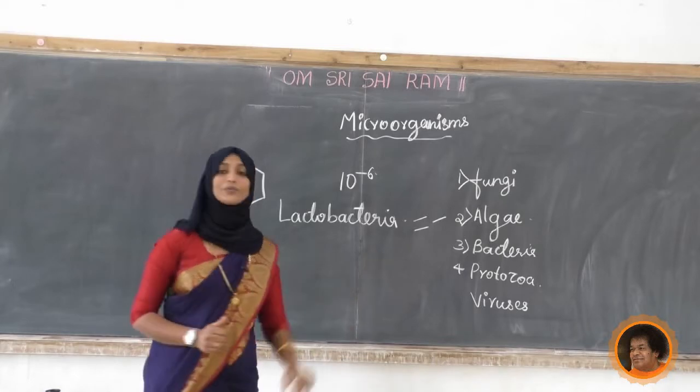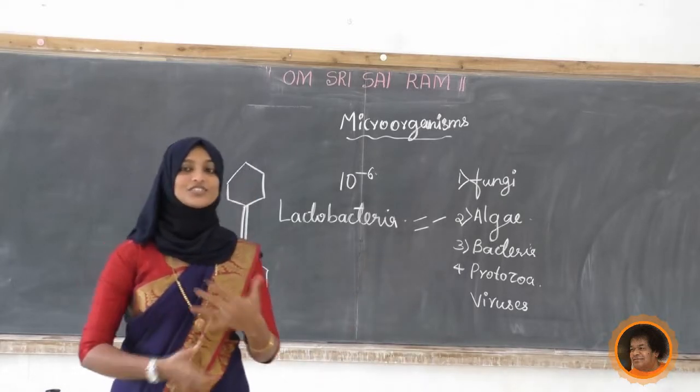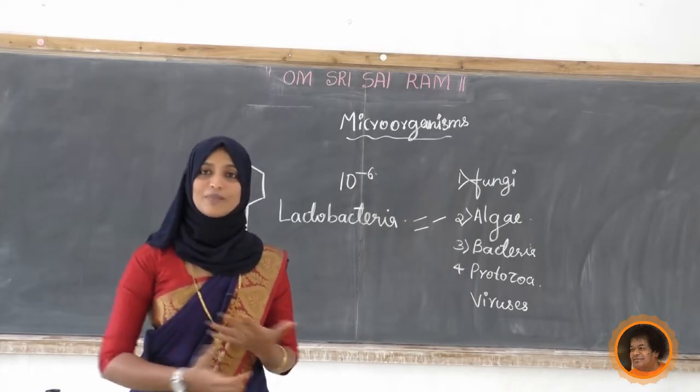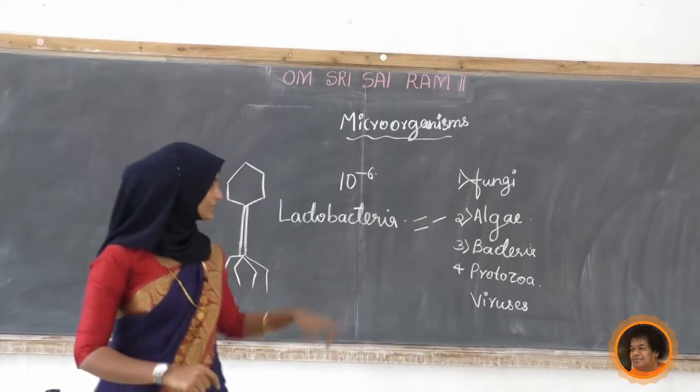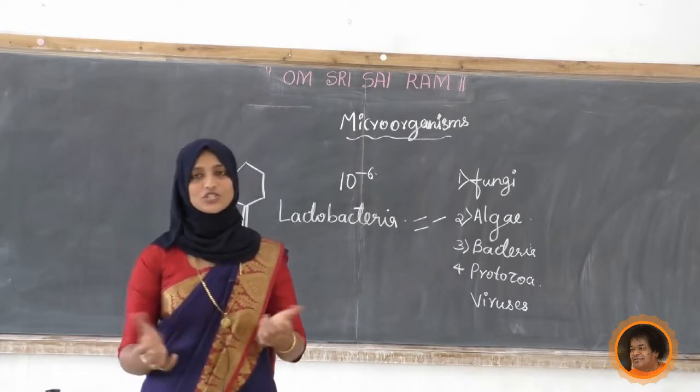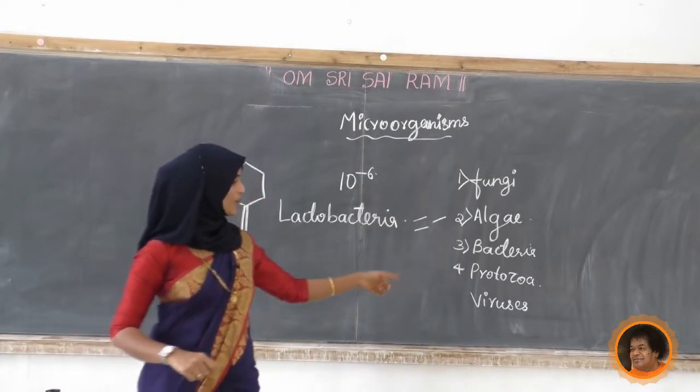Next one is the protozoa. Already we discussed amoeba, upon that Euglena, Paramecium, all those things are examples for the protozoa. Where does the amoeba live? It is in fresh water. Next one is viruses.